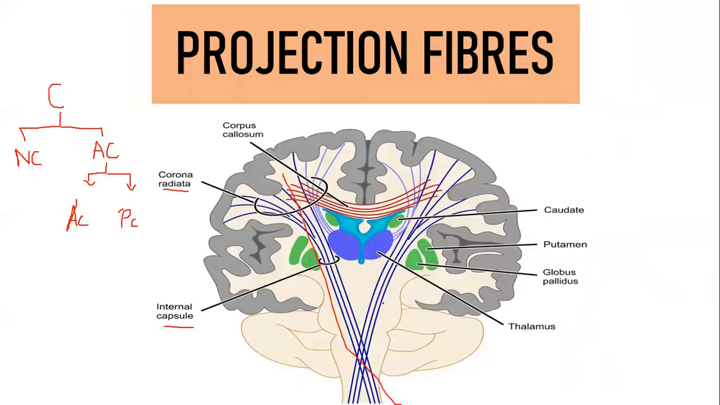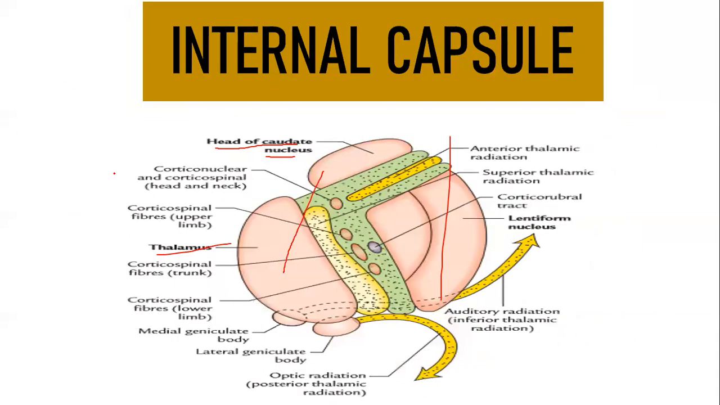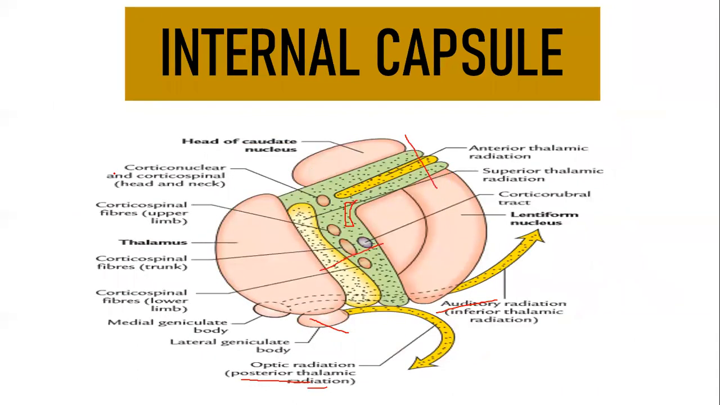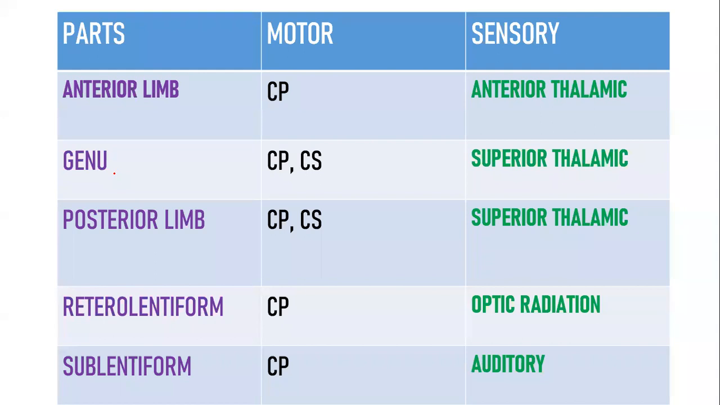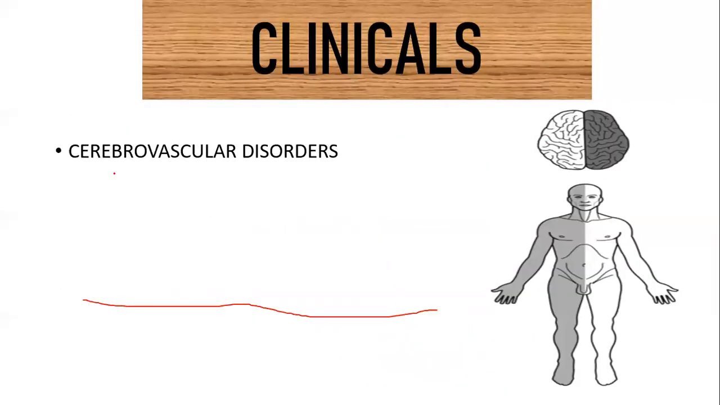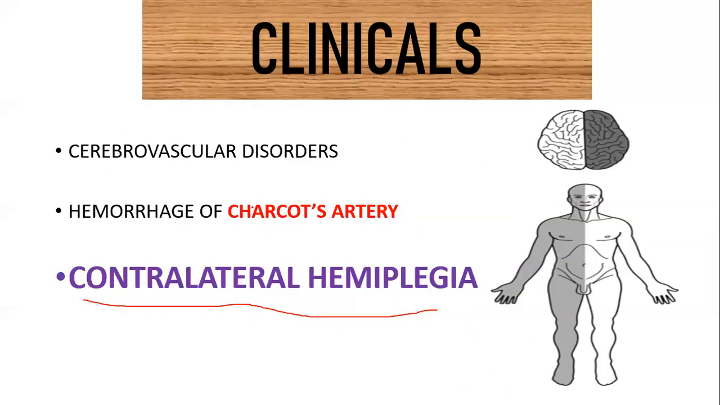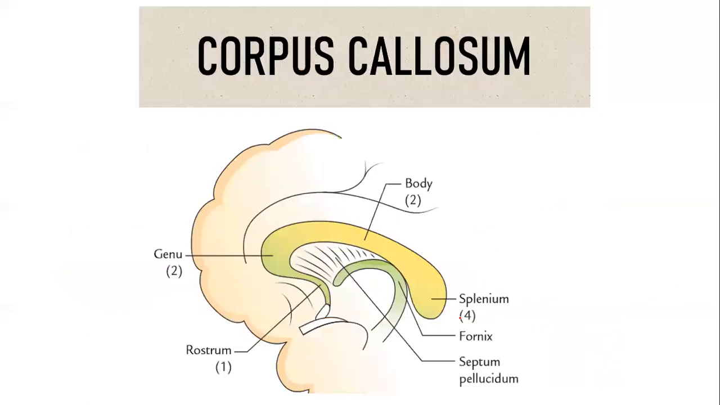So what are the headings you will write? You will define what the projection fibers are. Do not forget to include the classification under neocortex and allocortex. You will write its parts and its relations, then the fibers concerned with each part, then your blood supply, and then your clinicals. These two words are very, very important: Charcot's artery and contralateral hemiplegia are very important keywords.